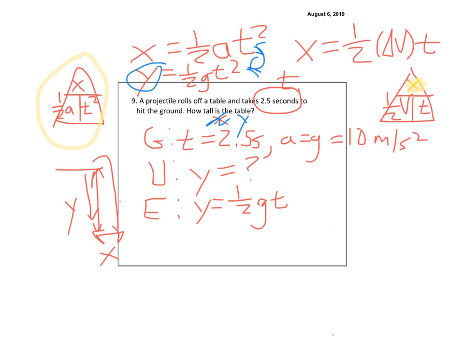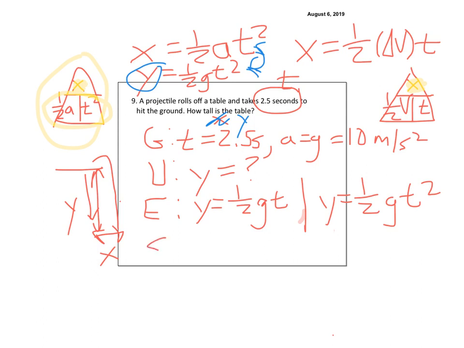So I need this one over here. So this is the y, where remember it can be y or x is equal to 1/2 at squared, but my a is g. So that still gives me 1/2 gt squared either way that I do it. So we still would end up with y equals 1/2 gt squared.